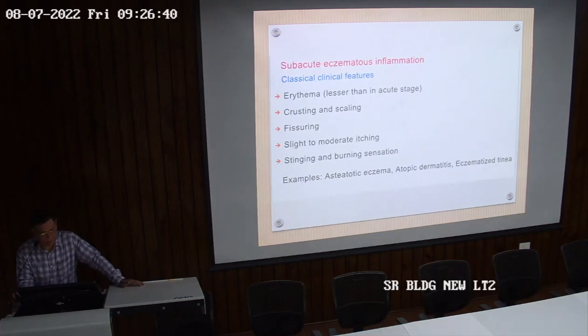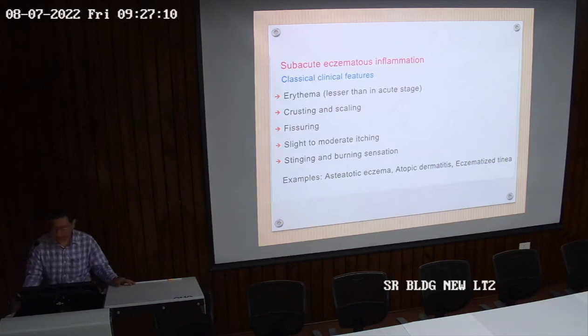What is asteatotic eczema? Each and every term is important. Through the term you'll make out the cause or the type of eczema. It's caused by dryness. Dry eczema is asteatotic eczema. Because of xerosis there is itching. Whenever we have dryness we start itching because of the dryness, and whatever eczema is produced after that is asteatotic eczema. Atopic dermatitis is from within, it's a type of endogenous eczema. Eczematized tinea follows a fungal infection.